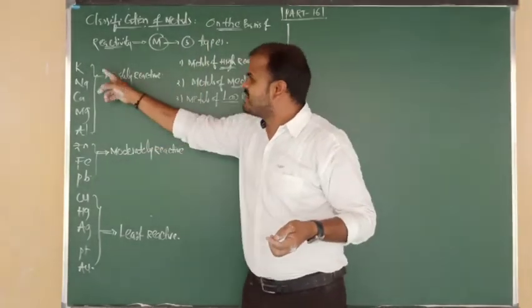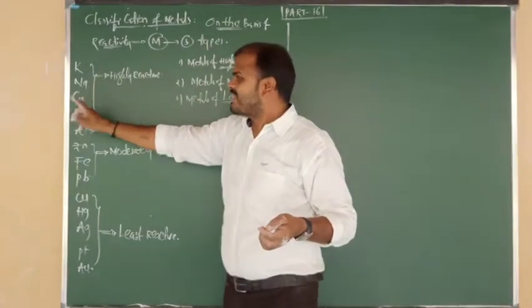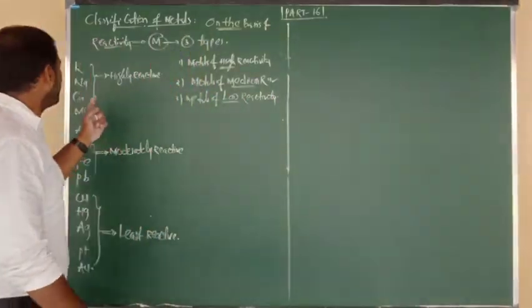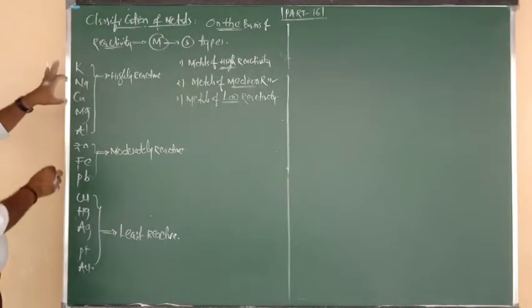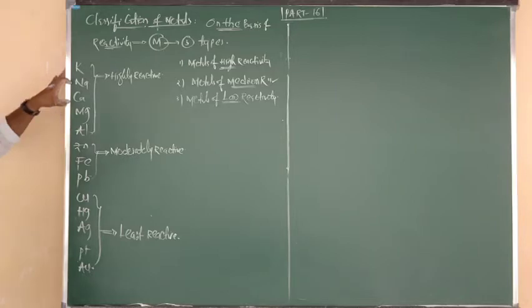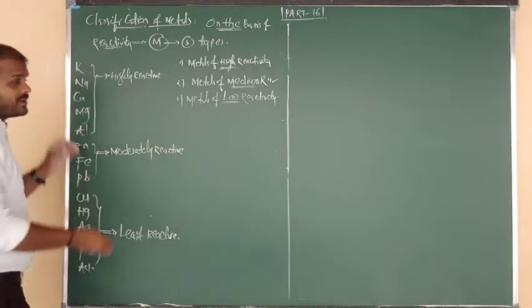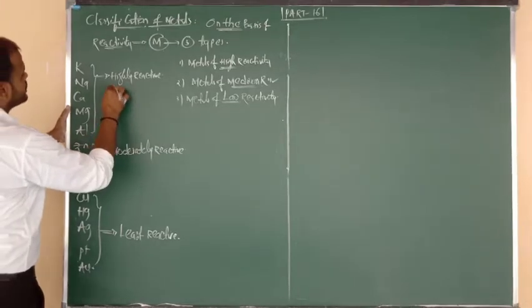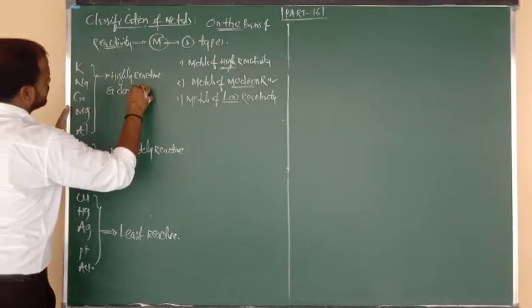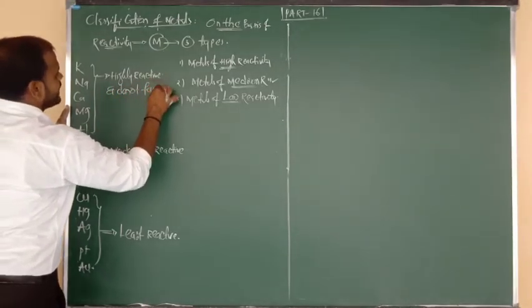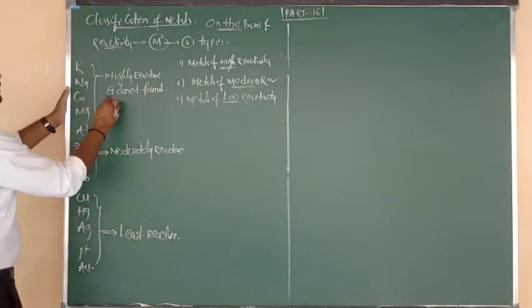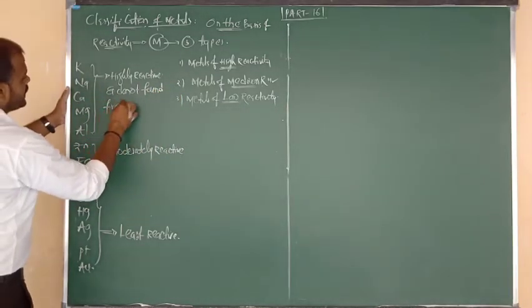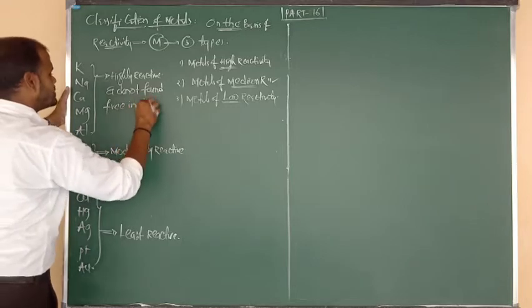So the answer is potassium, sodium, calcium, magnesium, and aluminium. They are present at the top of the activity series, and due to their more reactive nature, they are not found free in nature.